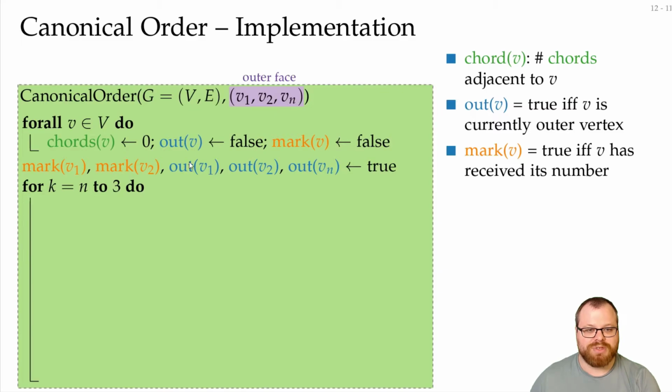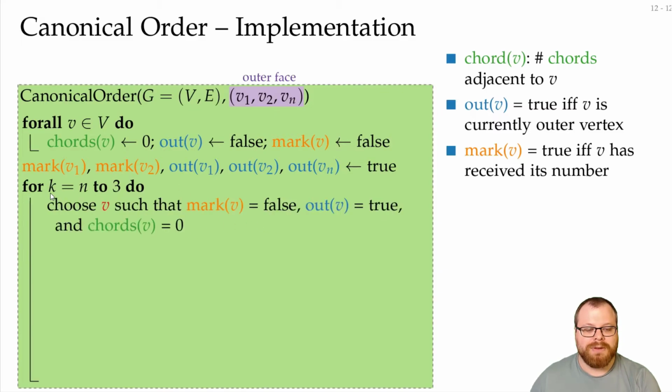For vn it's pretty clear, but we want to do this whole inductive scheme. So we want to always choose some vertex that hasn't been picked already, that lies on the outer face, and that does not contain any chord. And if we find one of those here, like that, then we set it to be k and set it marked. So now it has a number, so now mark is true.